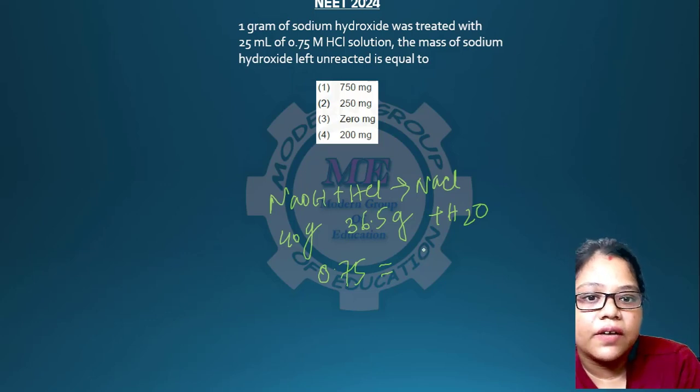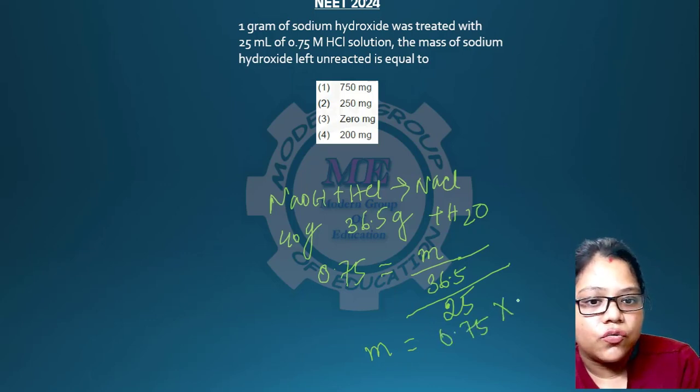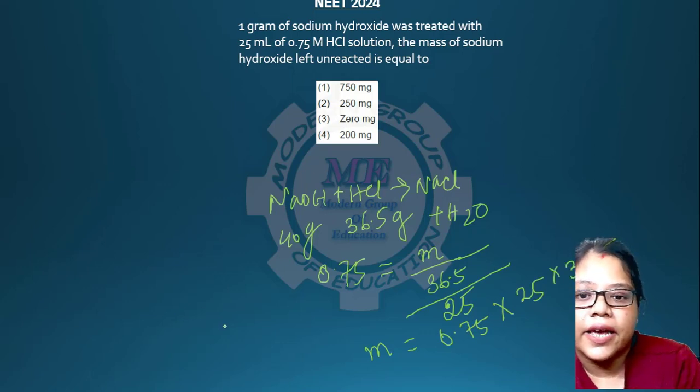So 0.75. The number of moles is the given mass by molar mass. The molar mass of HCl is 36.5, and if we take volume in ml, we can take 25 ml, and that will give us the answer in milligram. That is why we are not dividing by 1000 over here. So if we write the mass now, 0.75 into 25 into 36.5, keep it like this. And then what you do is, 36.5